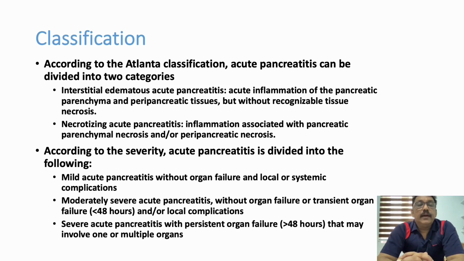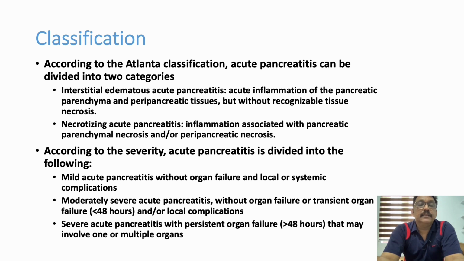Now, according to the Atlanta classification, acute pancreatitis can be divided into two important classes: interstitial edematous acute pancreatitis and necrotizing acute pancreatitis. The first class is acute inflammation of the pancreatic parenchyma and peripancreatic tissue, but without tissue necrosis; only inflammation is there.